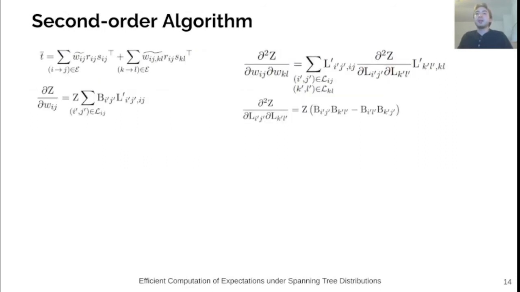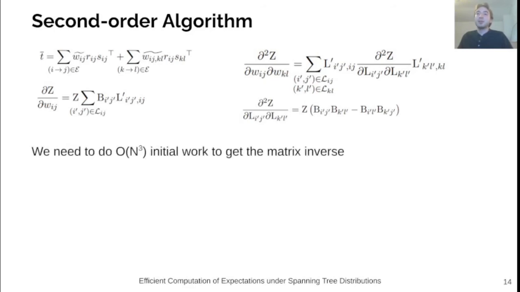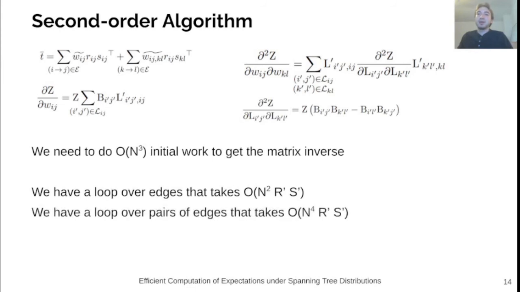We derive an algorithm for a second order expectation in a similar way. We again do cubic time work in order to get Z and the matrix inverse of the Laplacian, and this time we have two loops. The first is again over all edges and takes big O of n squared times r prime times s prime time. The second is over pairs of edges, and so takes big O of n to the 4 times r prime times s prime time. This second loop dominates the runtime, leading to an overall complexity of big O of n to the 4 times r prime times s prime.